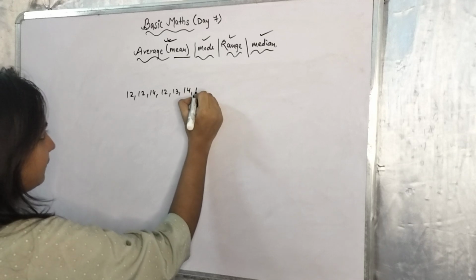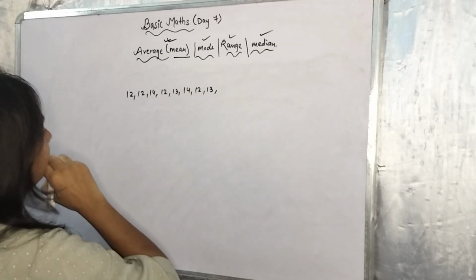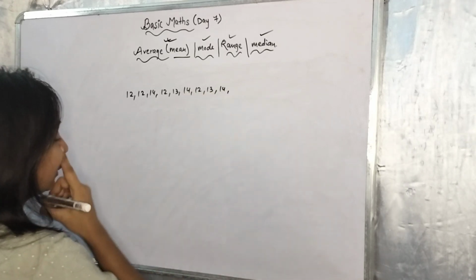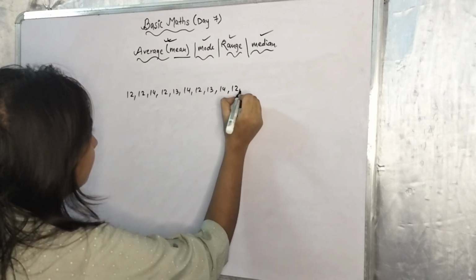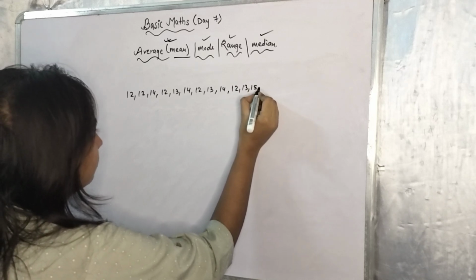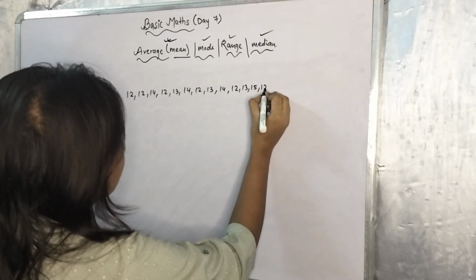Fine. If you have seen many questions, sometimes the questions ask to represent these numbers in tally format. So for that we need to know how to represent it.